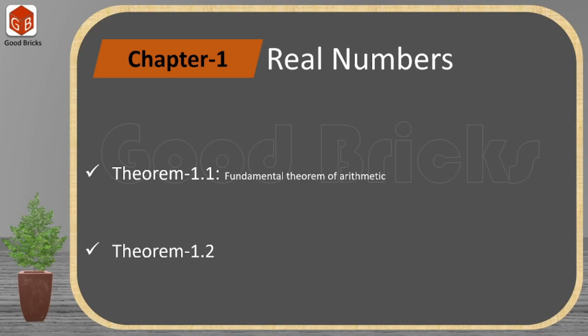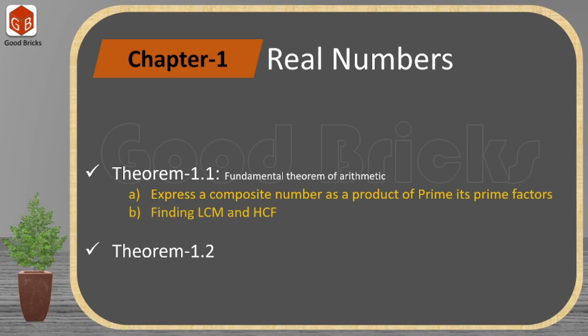Using these two key concepts, we are going to solve the problems. In exercise 1.1, using the fundamental theorem of arithmetic, we are going to solve problems like express a composite number as a product of its prime numbers or prime factors. Second is find LCM and HCF. Third, check whether 4 to the power of n can end with 0 or not. Check whether 6 to the power of n can end with 0 or not. This kind of problems we are going to solve in exercise 1.1.